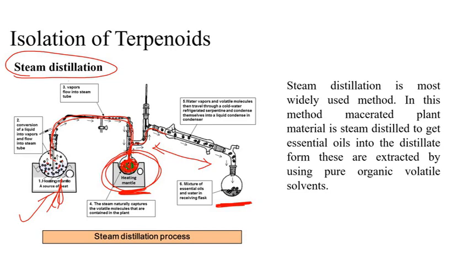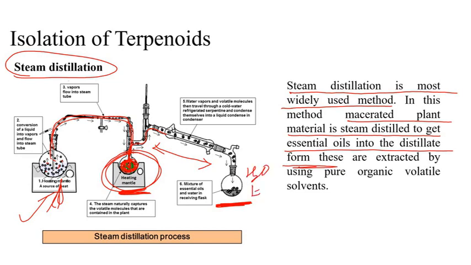So steam distillation is the most widely used method. In this method, macerated plant material is steam distilled to get the essential oil into the distillate. That means at this moment you have both water as well as your essential oil in this flask. This is the first method.